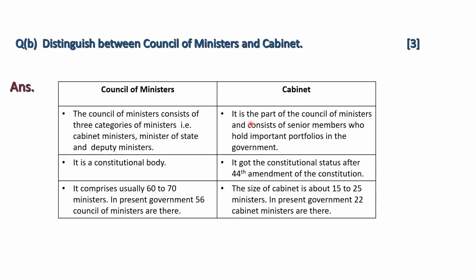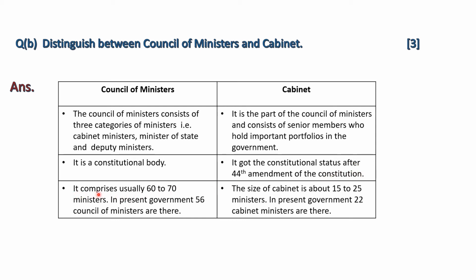Cabinet is the part of the Council of Ministers and consists of senior members who hold important portfolios in the government. Council of Ministers is a constitutional body, but the Cabinet is not the original constitutional body. It got the constitutional status after 44th Amendment of the Constitution.